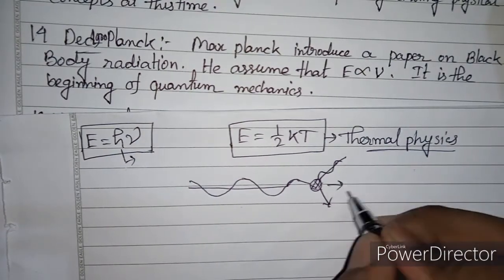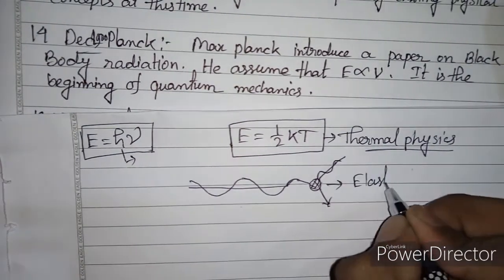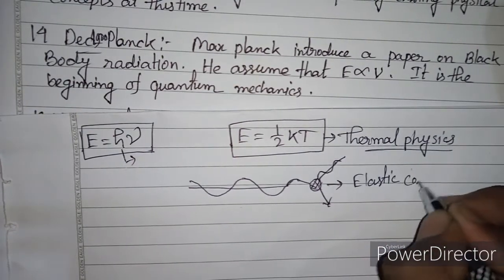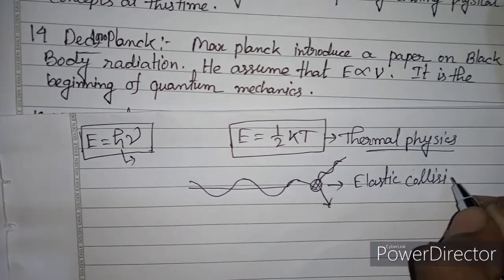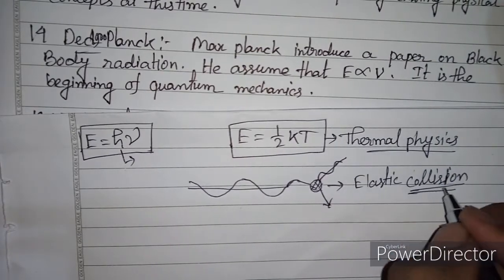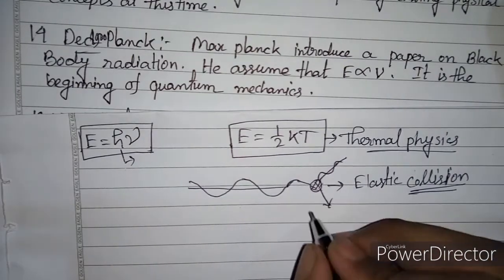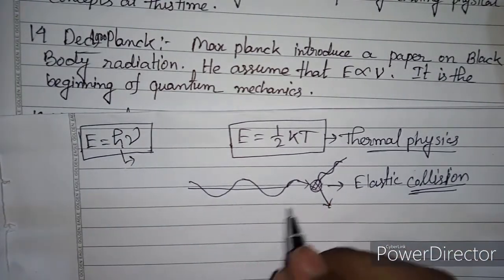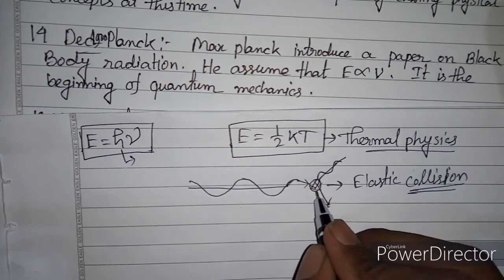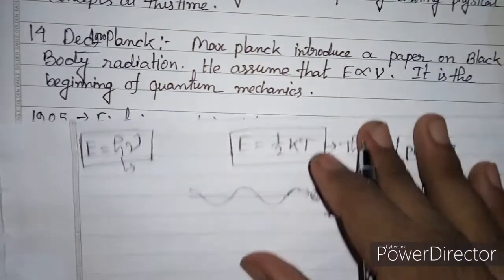It is an elastic collision. But we know that elastic collision happens between particle and particle. So it proved that X-ray has particle character. In another way, we can say that a wave has particle character.